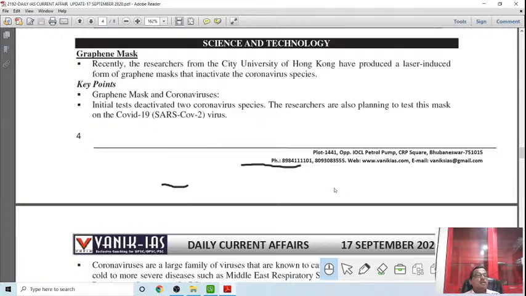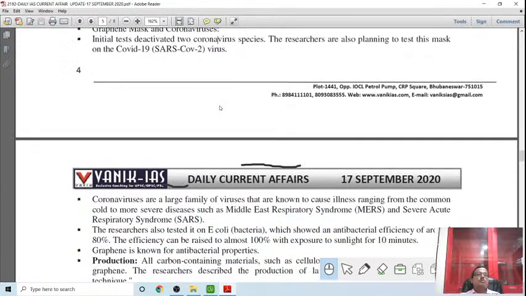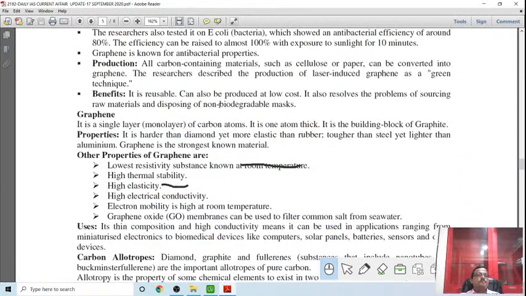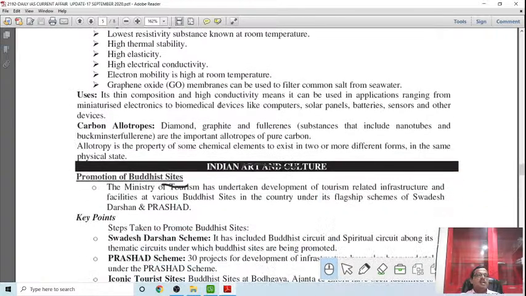So graphene masks are able to kill. Okay, so inactivate. Other masks, like a cotton mask, cannot inactivate. They can just check it from entering the nasal area and the mouth. But this graphene mask can inactivate the coronavirus. So development is underway. Definitely this will be a big contribution of science in saving the lives of people.